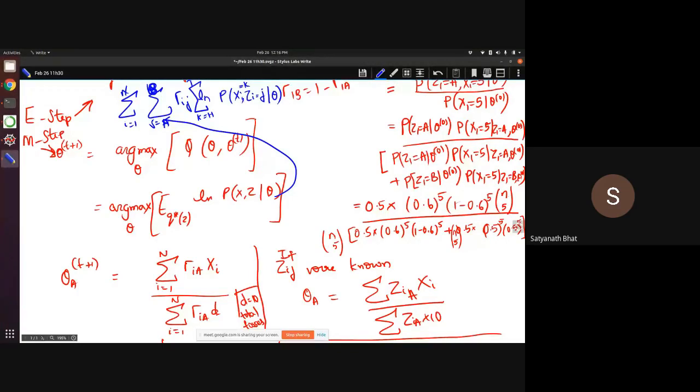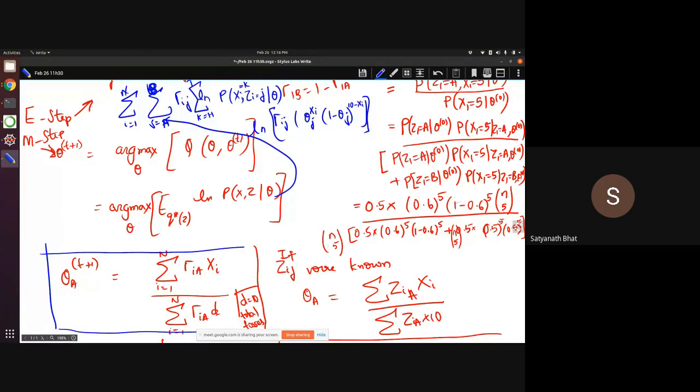This is the total expression. Essentially you will have gamma ij into theta j to the power of xi into 1 minus theta j to the power of 10 minus xi. The ln of this is what we are taking, and when you do the algebra properly, you will get something like this. You try to do it at home, a little carefully.